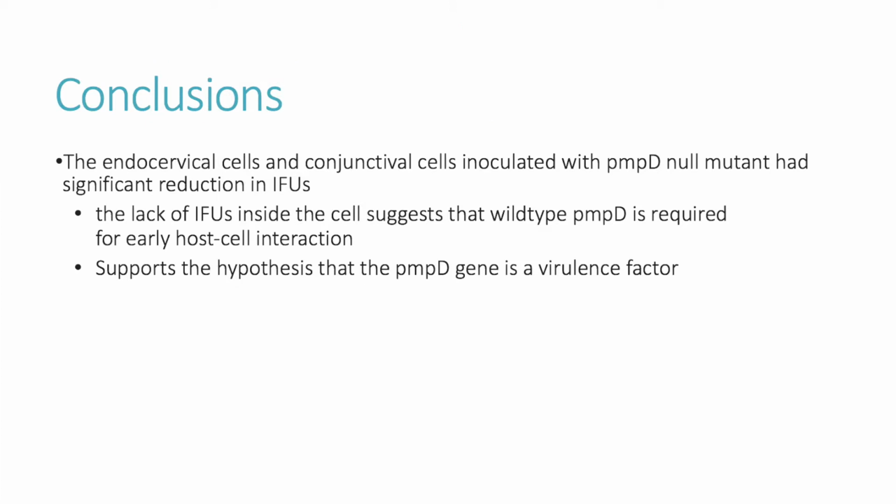The conclusions from this figure suggest that the endocervical and conjunctival cells inoculated with the PMPD null mutant had significant reduction in chlamydial IFUs. Due to the intracellular nature of chlamydia, the lack of chlamydial IFUs inside the cells suggests that the wild-type PMPD is required for early host cell interaction.